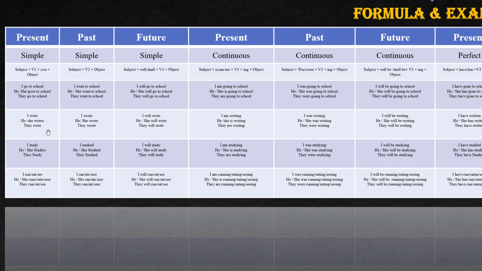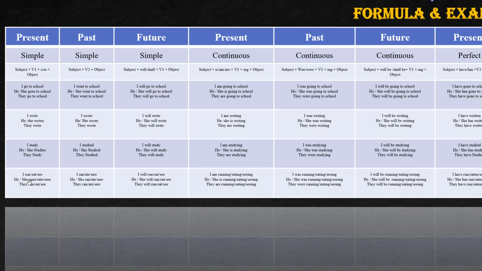We'll also see other examples here itself so that we can focus other things later. First one is I write, then it becomes I wrote. They wrote, right? Here they will write, I will write. Correct? Same. I study, I studied, right? Here she studies, right? Here writes it becomes. Next, they will study, right? Similarly, I or he, she will study. Here I had covered all the 3 examples. You could see, very important.